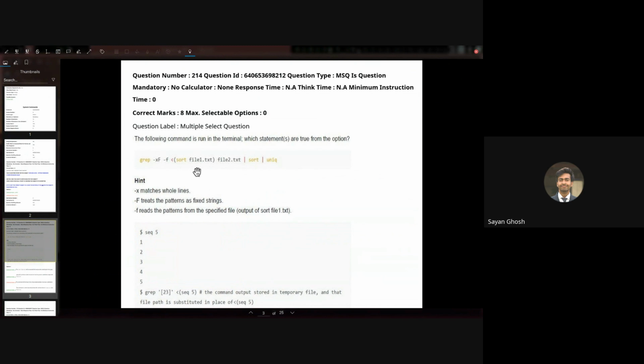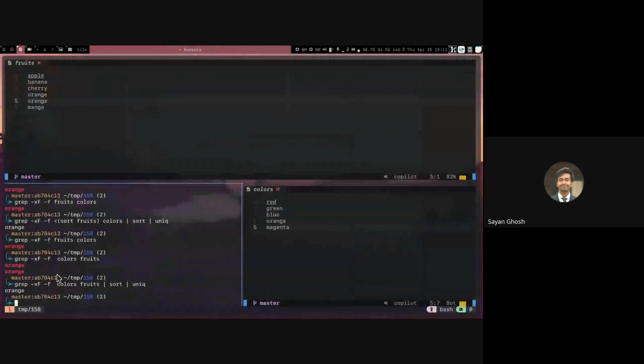Maybe the order of the output will be different. Because actually, no, the order of the output depends on the order of the lines in file2, the actual file, and not in the pattern file. So sorting file1 will not make any changes. If file2 was sorted, then maybe some change would have been there. And then again, sorting the result basically just changes the order of the output. So that may or may not be the same as not sorting, and as we saw, the uniq might be required in cases where there is a duplicate. So the output here basically represents one occurrence of all the lines that are present in both the files.